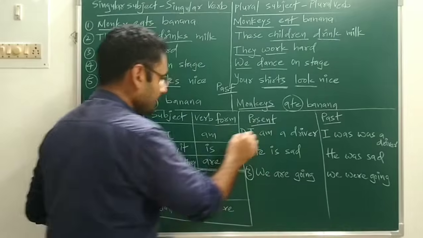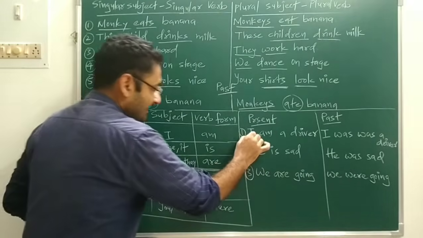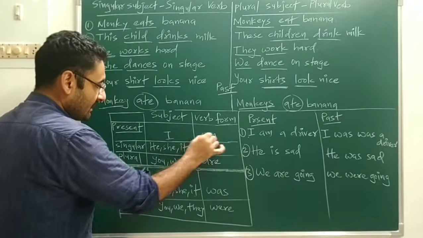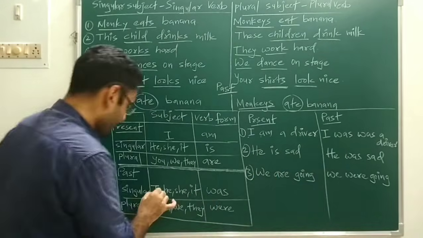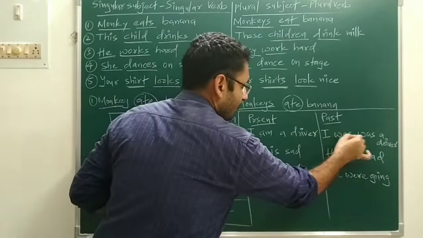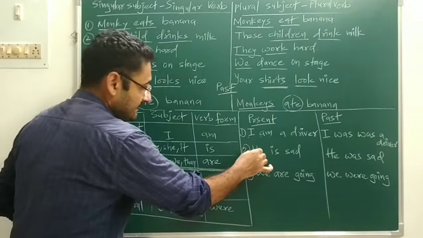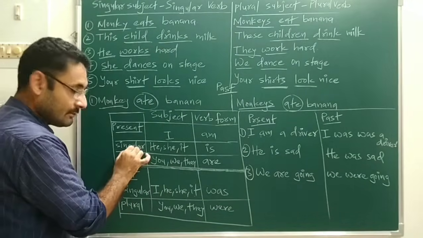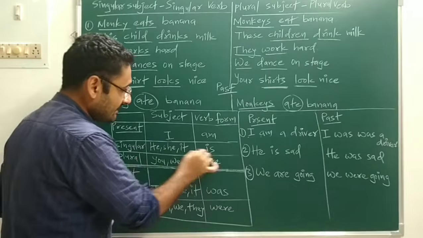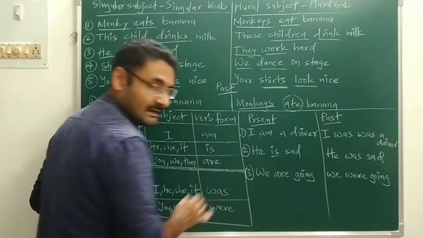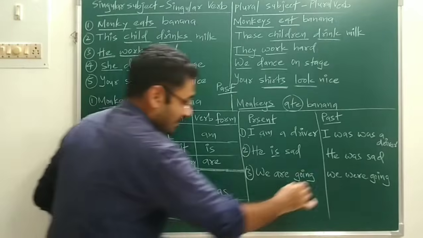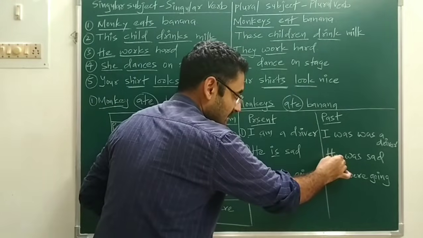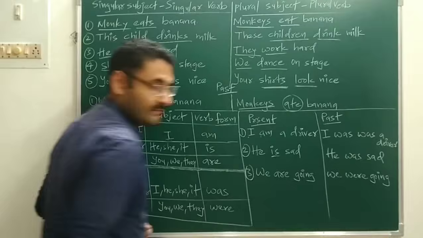First is for present. With I, am will come. That verb and subject both will agree with each other. I am a driver. Over here for past, with I, was will come. I was a driver. Next is he. So he is a singular subject. With singular subject, singular verb is will come. Similarly for the past, he was. He is a singular subject, with that singular verb will come.